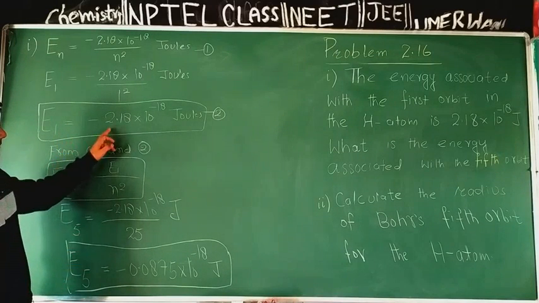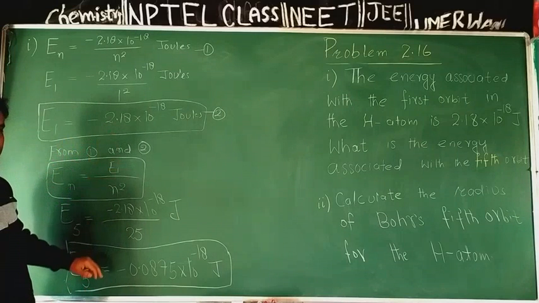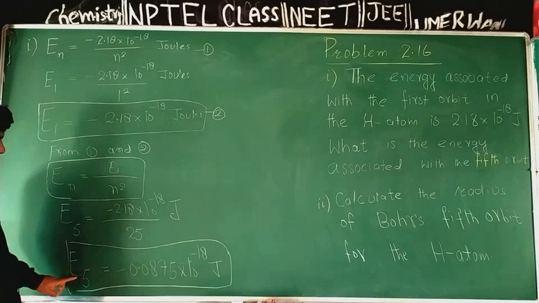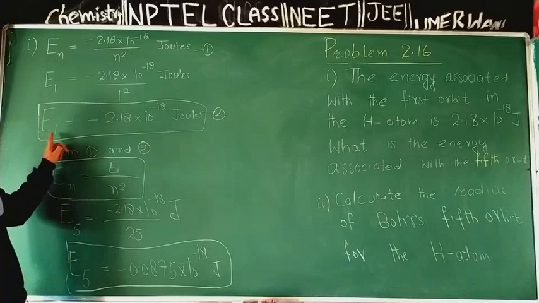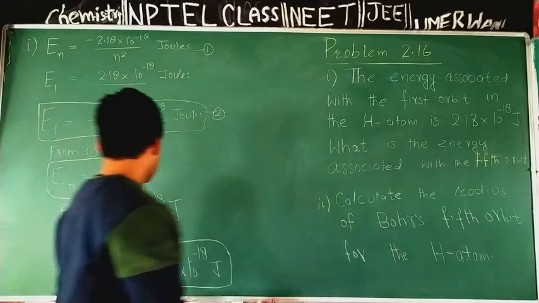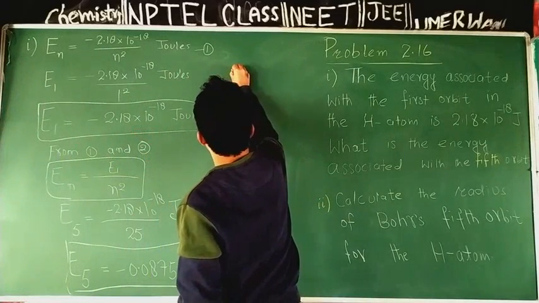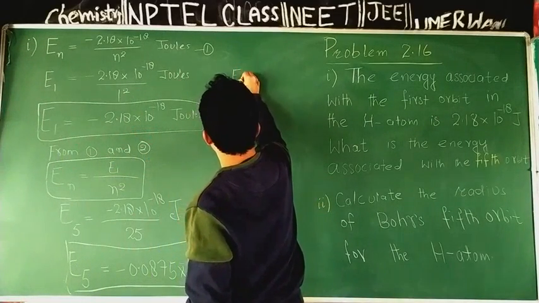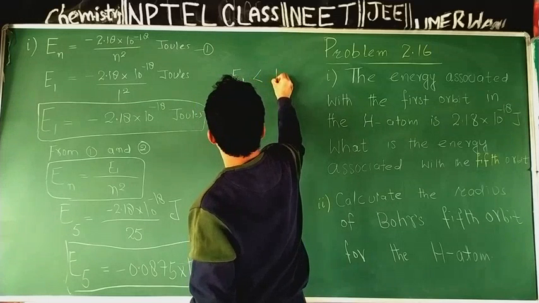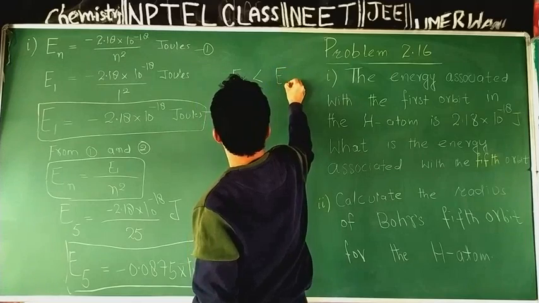Obviously, if I compare these two values, I will find that the energy of the electron in the first orbit is least or lower, and the energy of the electron in the fifth orbit is higher. I will write: energy of electron in first orbit is lower than energy of electron in fifth orbit.